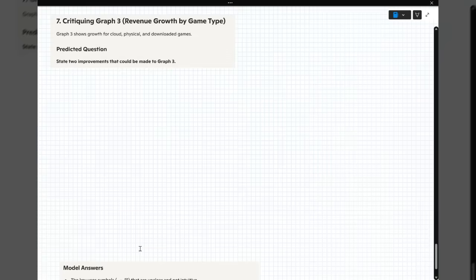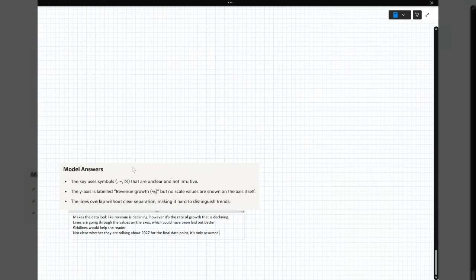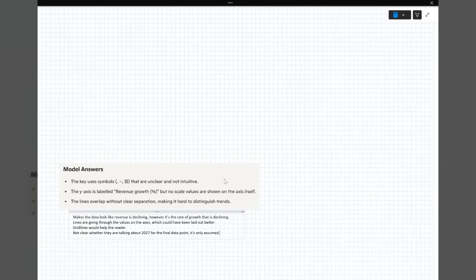Okay, model answers, right? I don't like this. It says it uses key usage symbols that are unclear and not intuitive. No, I think the key's fine. It tells us exactly which one's which. Physically sold games and downloaded games, you maybe have to squint to tell which one's which, but I think you're fine with it. It says the y-axis is labelled revenue growth percentage, but no scale values are shown on the axis itself. I think what it means to say is put some grid lines in, and I've put that as my third line down there, so grid lines would just help to see it moving around.